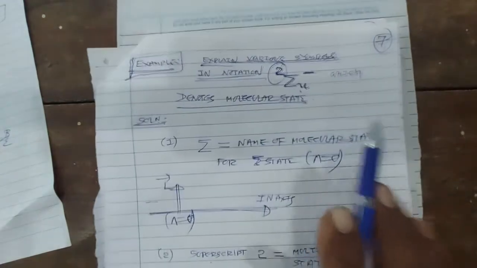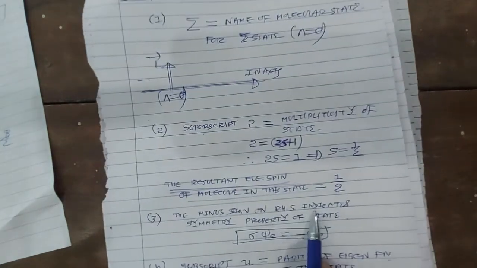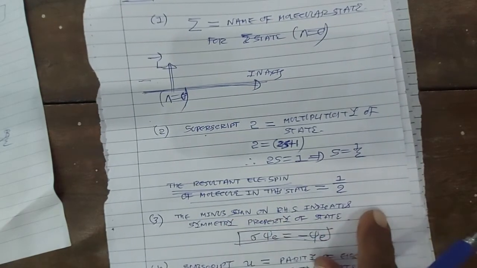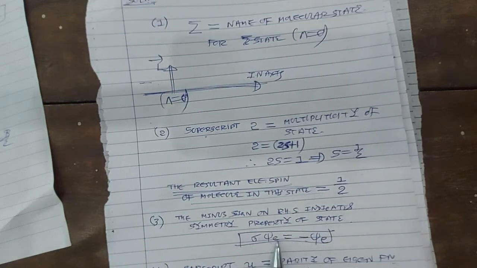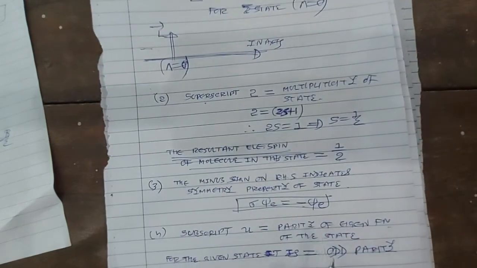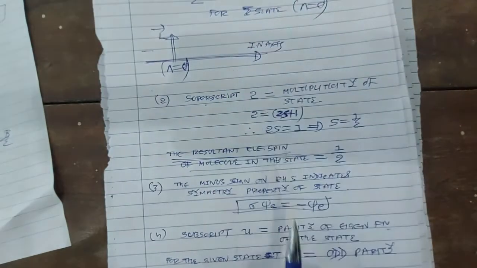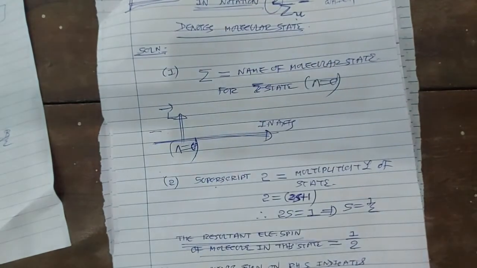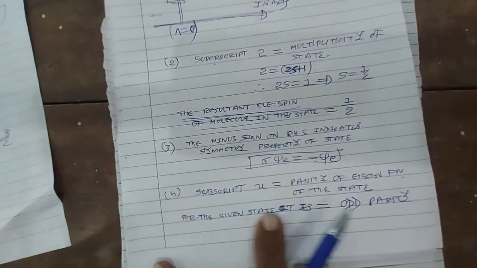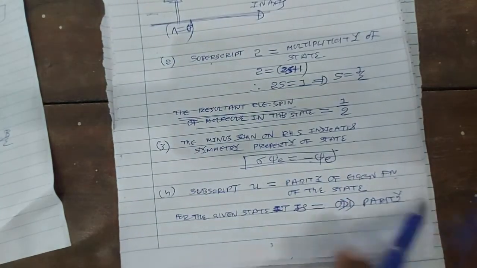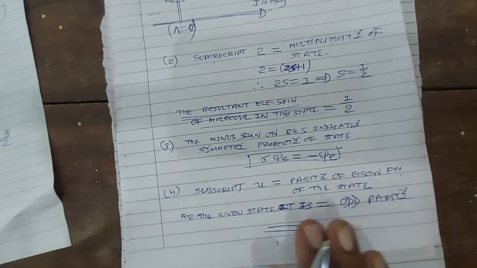Okay. Now this minus sign indicates the symmetry property of the state. Minus and plus signs indicate the symmetry property of the state. When sigma operates on psi, either you get the same function or you get the function with changed sign. And last, u represents the parity of the eigenfunctions of the state. If you write g, then it represents the even parity, and here for the given state, the parity is u, means it is an odd parity function. Okay. So this is the end of this chapter.